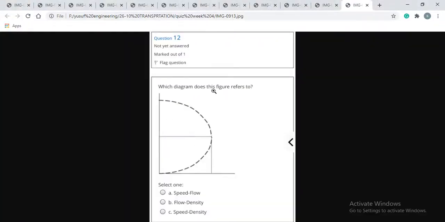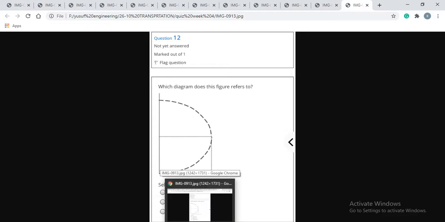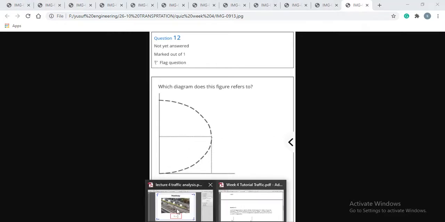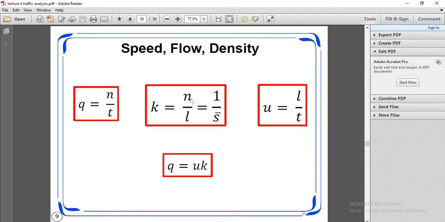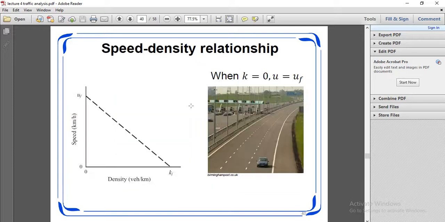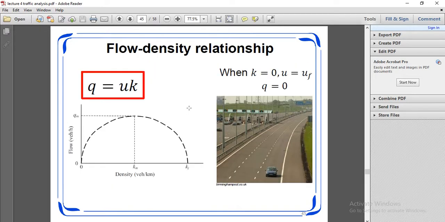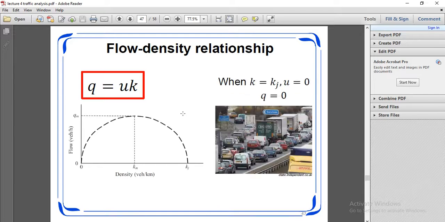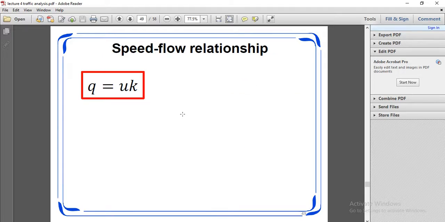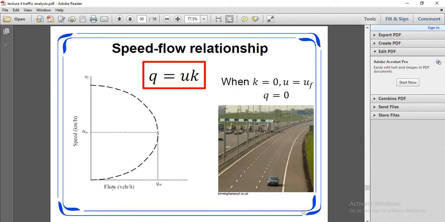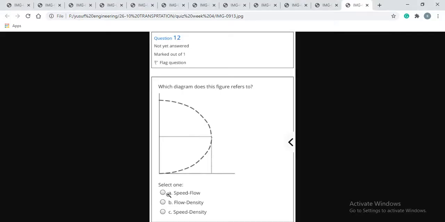Next, it is a theory problem. Which diagram does this figure refer to? This one is speed and flow, so the first one is the correct option.